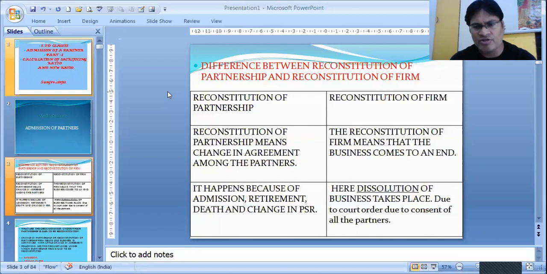Reconstitution of a firm, on the other hand, is the dissolution of partnership. That means partnership business is no more in existence. The firm is reconstituted, means the entire firm is dissolved. Entire business is dissolved. And this dissolution takes place due to court order or due to the consent of all the parties or different other reasons. The reconstitution of firm means that the business comes to an end.